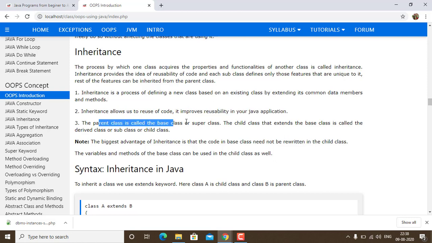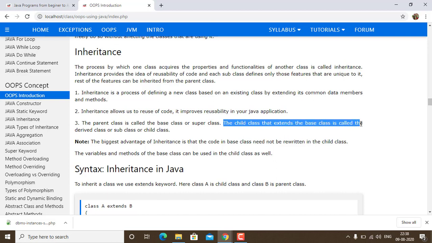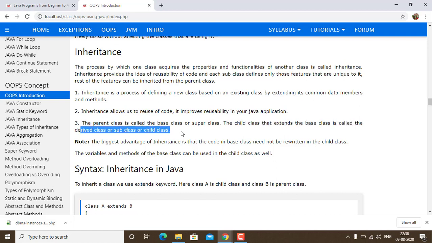The parent class is called the base class or the superclass. The child class that extends the base class is called the derived class or subclass. The biggest advantage of inheritance is that the code in the base class need not be written in the child class. We understand that indirectly. If a class A is there, whatever set of codes is written in class A is copied in class B.